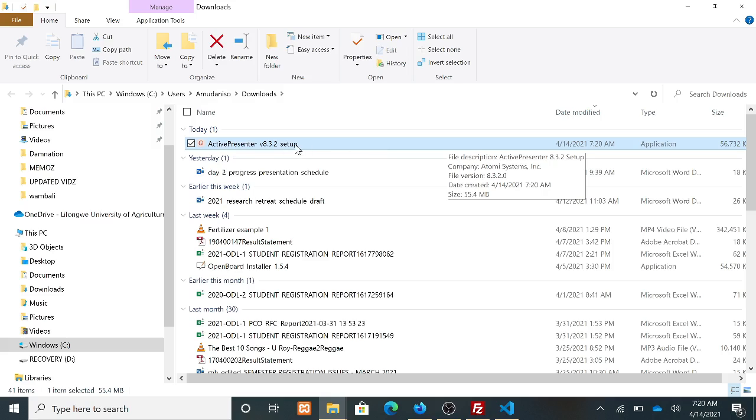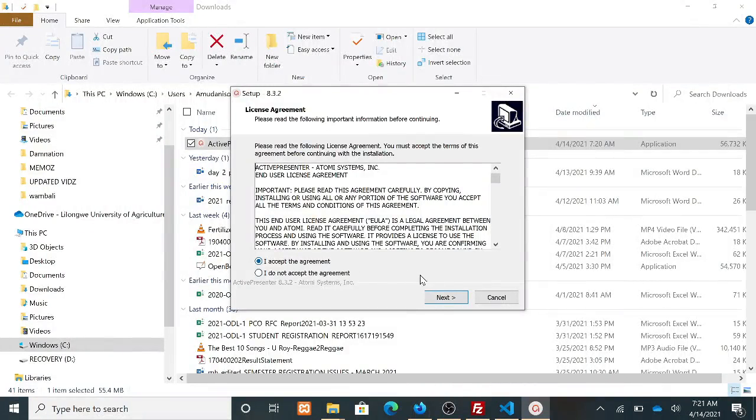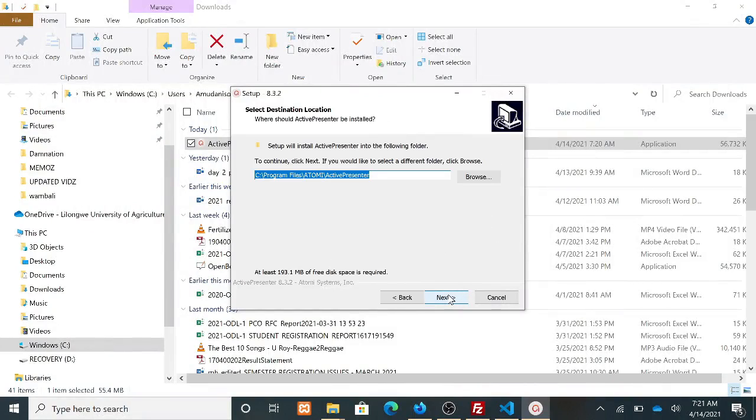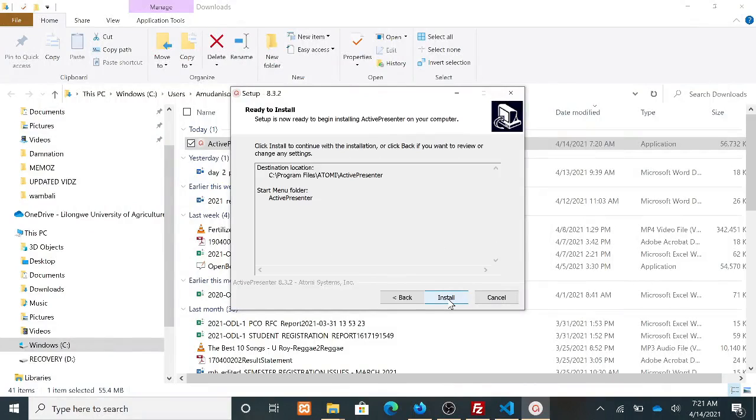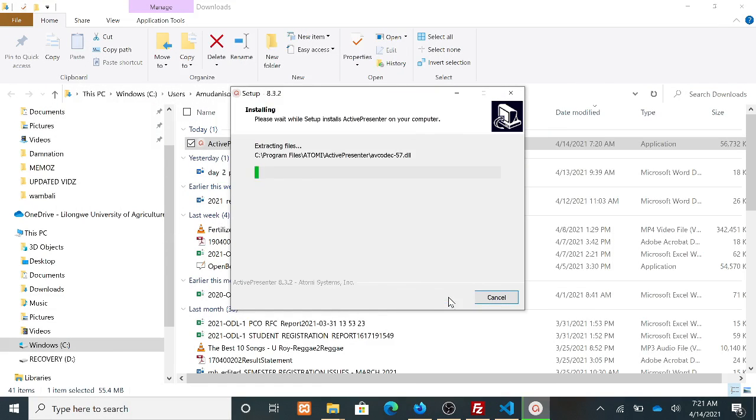So here is my setup, Active Presenter. So what I'm going to do is double click on the setup, so that now I begin the actual installation of Active Presenter. Then here I'll say yes, and here I'll accept the license agreement. So this is a normal process as how you can do an installation of any application in your computer.